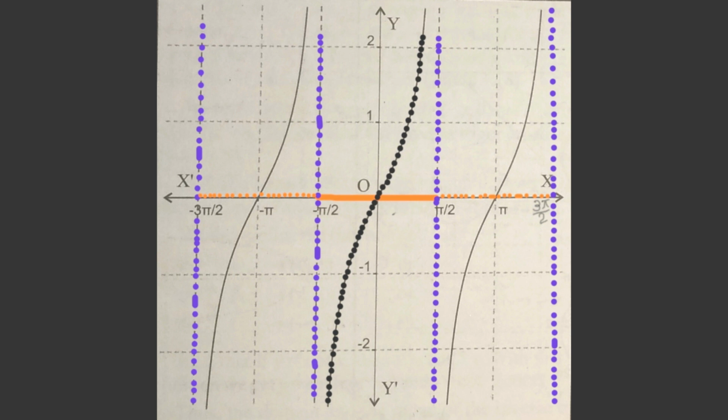If you observe the graph of tangent function, then the tangent function is a discontinuous function, because it is disconnected at odd integral multiples of angle pi/2. At angle -3pi/2 there is no value of y. At -pi/2, at pi/2, at 3pi/2 there is no value of y for these x. Therefore the function is discontinuous.